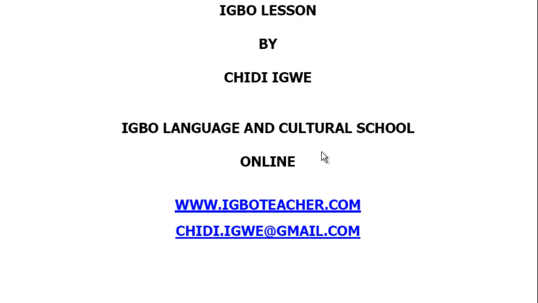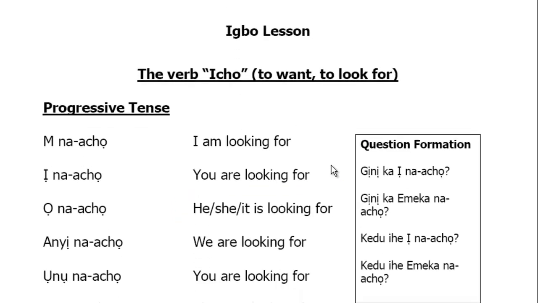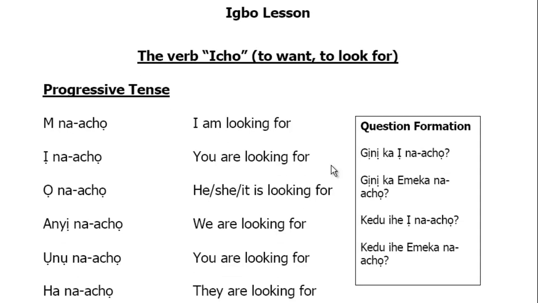In one of the preceding lessons, we looked at how to conjugate the verb able to be in the present tense and how to combine the verb able with pronouns and professions to express what we do. In this lesson today, we're going to look at the verb icho, to want, and we'll see how to use this verb icho plus the verb able to express things that we want to be. We will conjugate this verb in the progressive tense and the present tense so that we can say things that we are looking for or things that we would want to be.